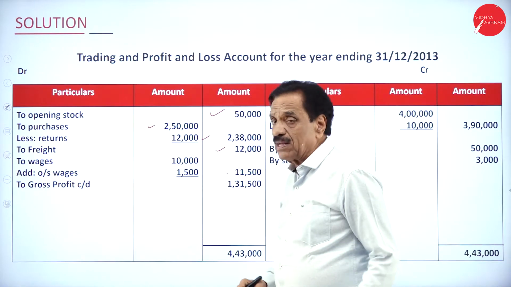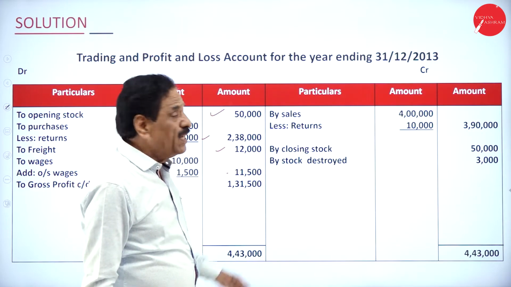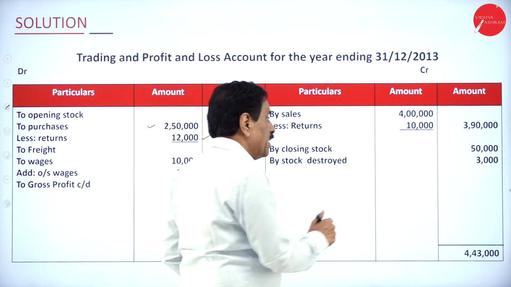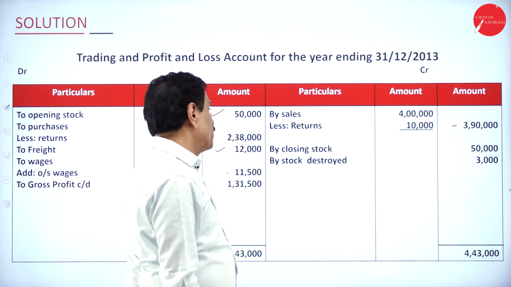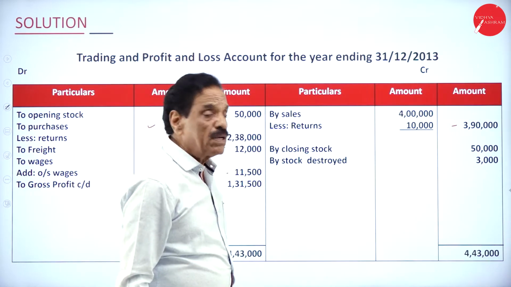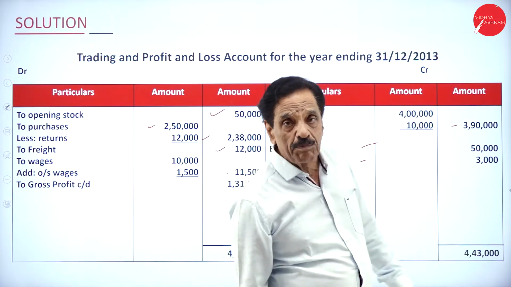It becomes 11,500 rupees. You made a sale of rupees 4 lakh. How much goods returned? 10,000. The real sale becomes 3,90,000. Unsold stock is how much? 50,000. Goods destroyed is 3,000 as per the problem.